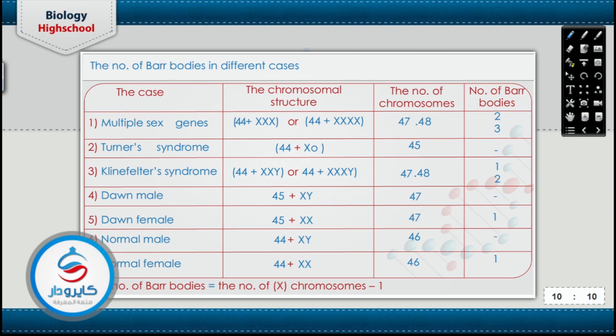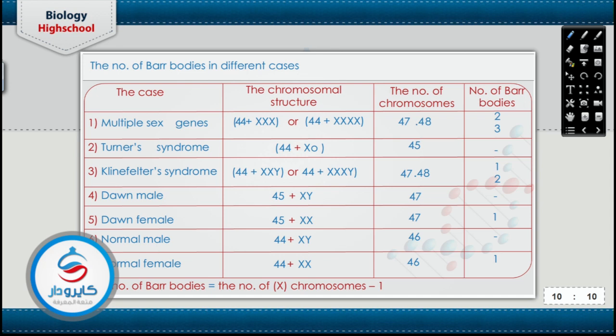طب what about the Turner syndrome? The Turner syndrome is the female which doesn't contain any bar body because the chromosomal structure is the 44 plus X. The 1 X does not appear or act as a losing chromosome and does not appear as the bar body.